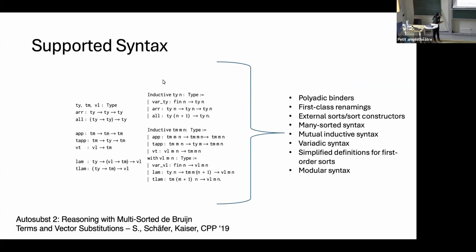What is the supported syntax? So the supported syntax would be polyadic binders, so it can bind both a type and a term variable. I can have first class renamings, so renamings explicitly, like this function. I can have some external sorts or sort constructors in my signature. I can have many-sorted syntax, mutual inductive syntax, and periodic syntax. And there are also simplified definitions for first order sorts and modular syntax, which I will come to in a second.